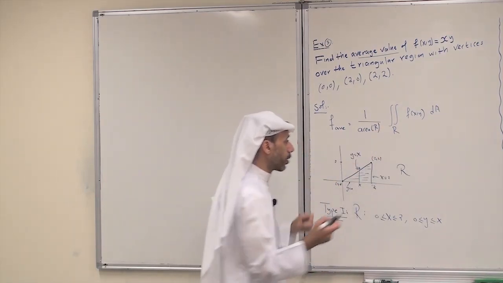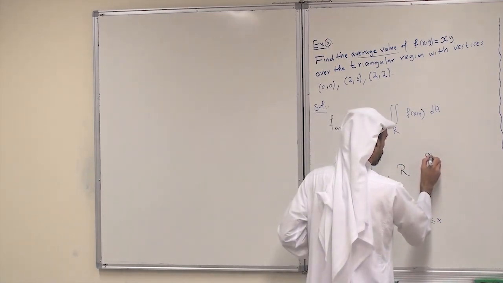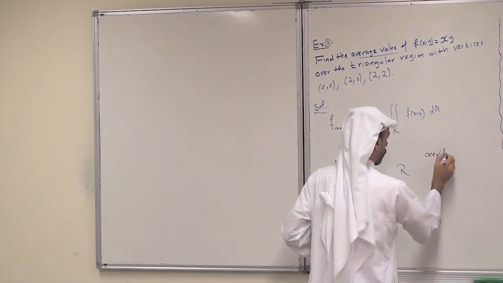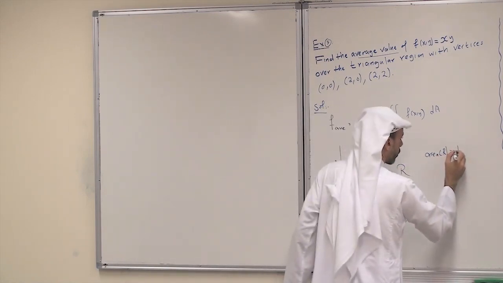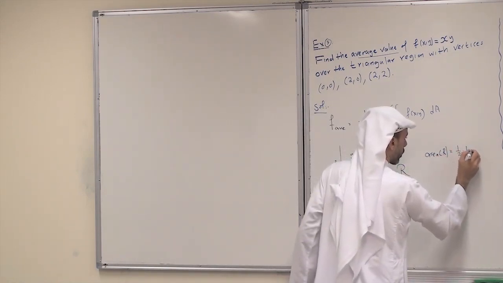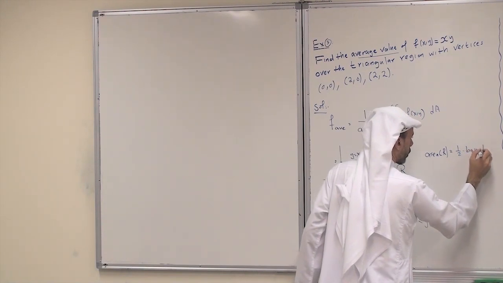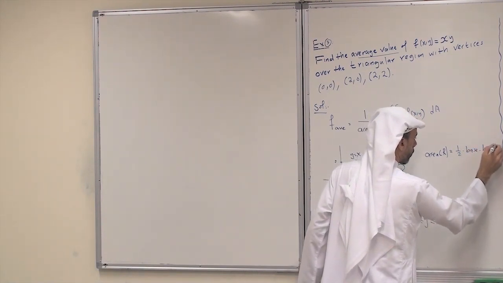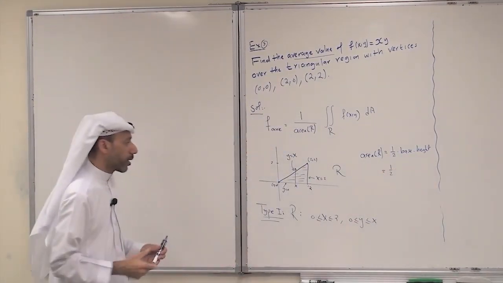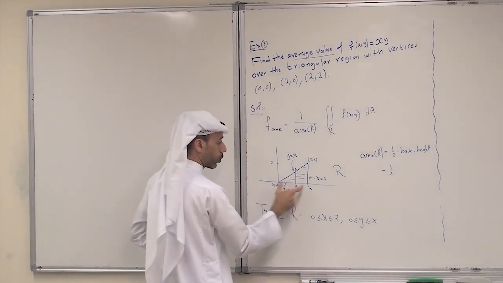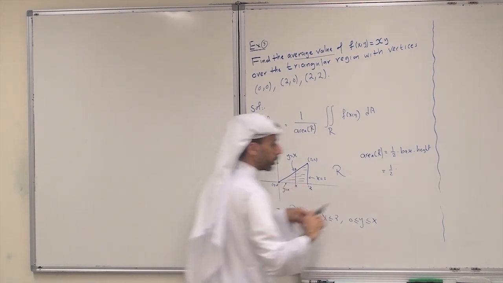So this is a triangle. What is the area of R? It is a triangle, so it is half the base times the height. So this is half. The base of the triangle is this part from 0 to 2, so the base is 2.